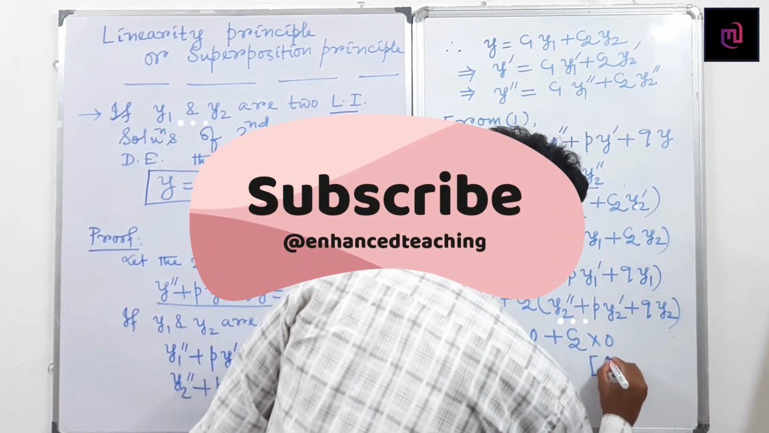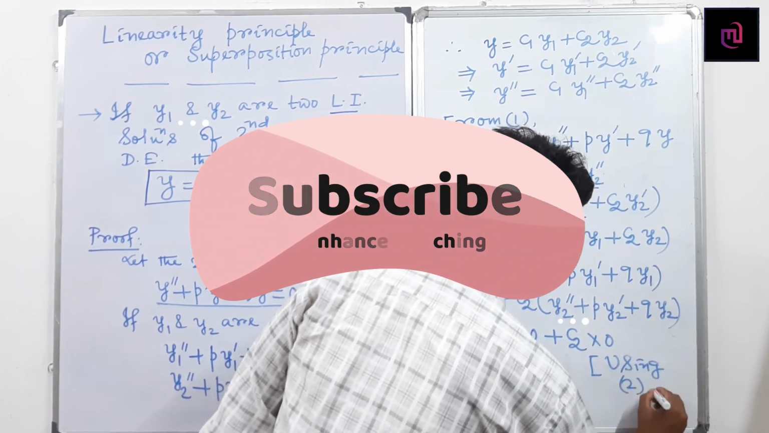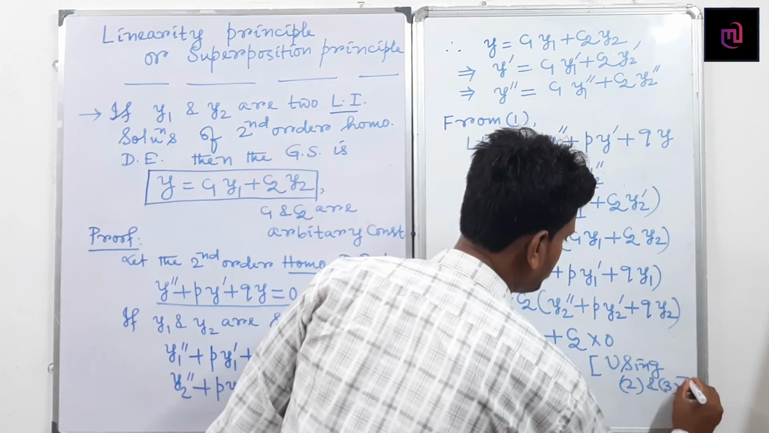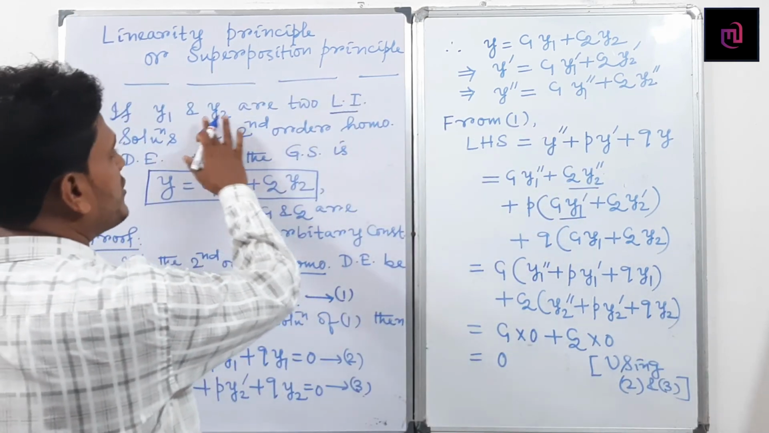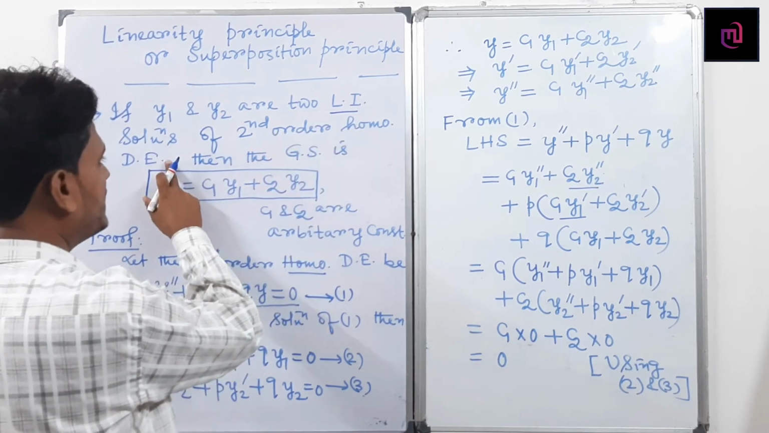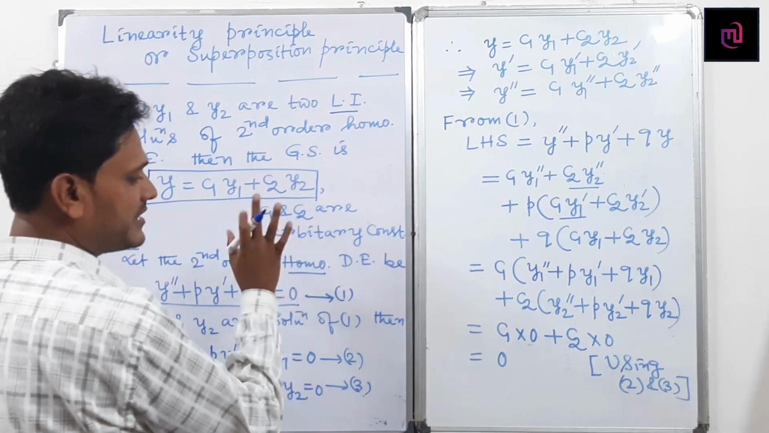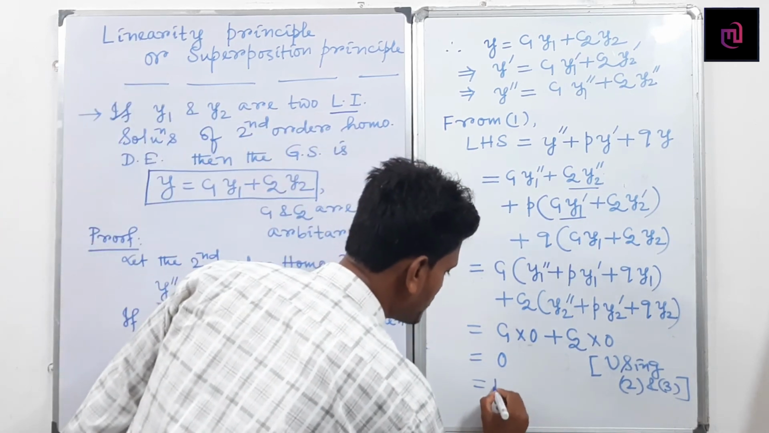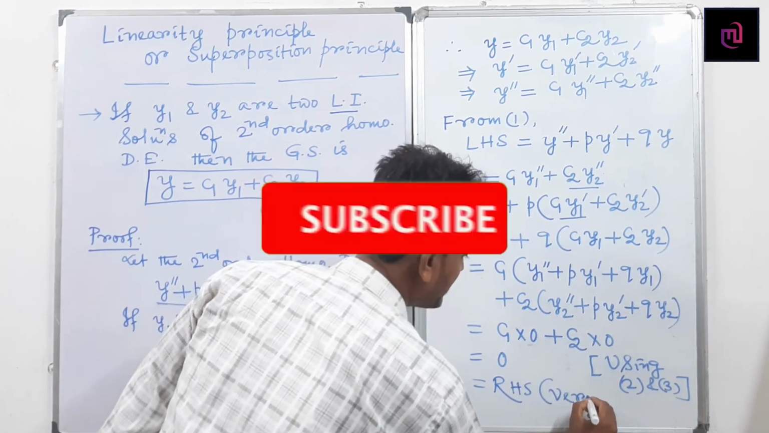Using 2 and 3. So here I have told that if y1 and y2 are two linearly independent solutions of the second order homogeneous differential equation, then the general solution becomes this part, where c1 and c2 are arbitrary constants. So this part equals the right hand side. So you can write verified.